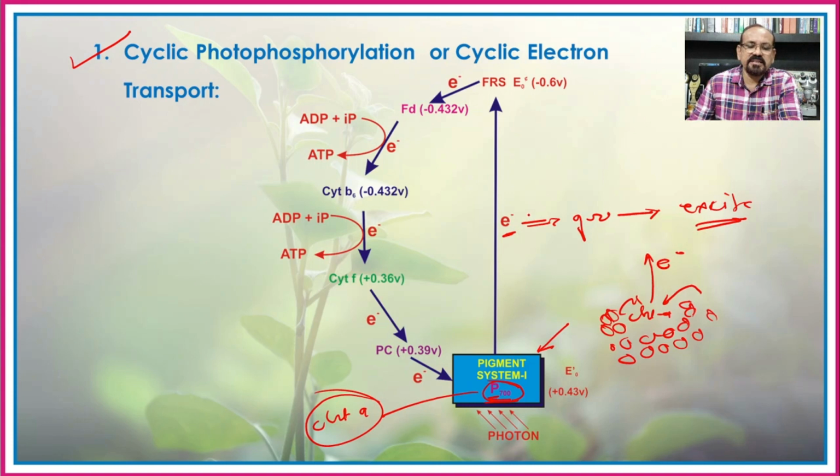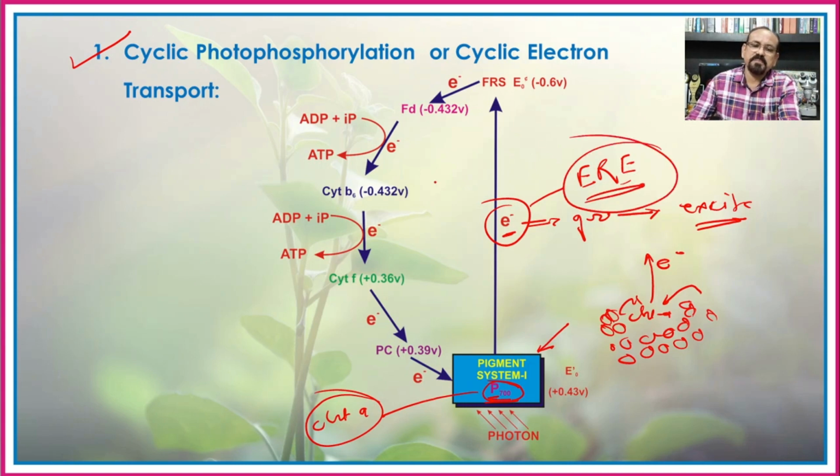In this case we can say that this is an energy-rich electron, and this energy present in the electron comes from the light or the photons absorbed by these pigments. First of all, this electron, when emitted from the pigment system or the photosystem, is first absorbed by the ferredoxin reducing substance.